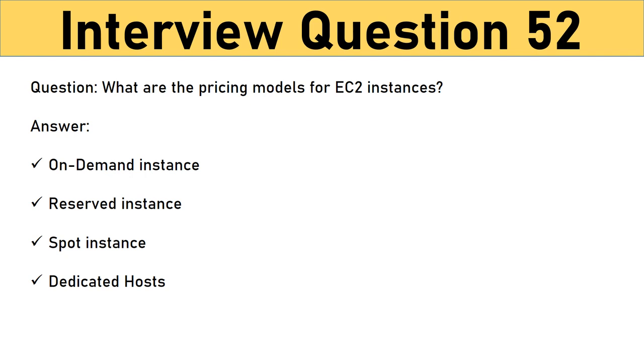Reserved instance. Reserved instance is the second most important pricing model that reduces the overall cost of your AWS environment by making an upfront payment for those services that you know will be used in the future. Spot instance. Spot instances consist of unused capacity which is available at a highly discounted rate. Dedicated hosts. It is a physical EC2 server which is dedicated for your use. It reduces the overall costs by providing you a VPC that comprises dedicated hardware.